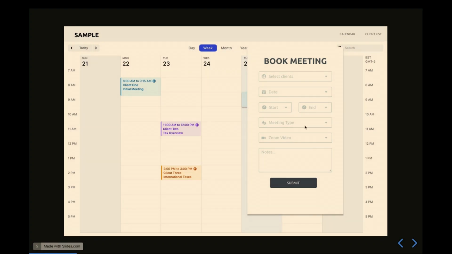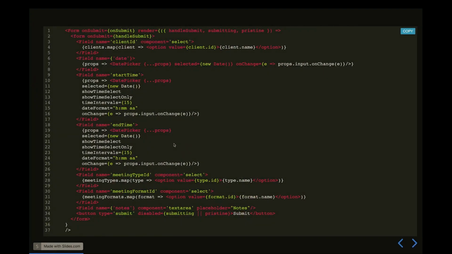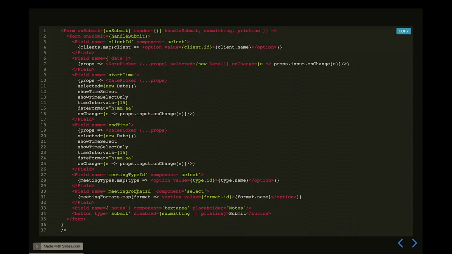So they can have that kind of meeting type. And then the meeting format, whether it's Zoom or Google Meet or in person. And then finally, we've got our notes text area right here. And then we've got the submit. Great, the form is built.